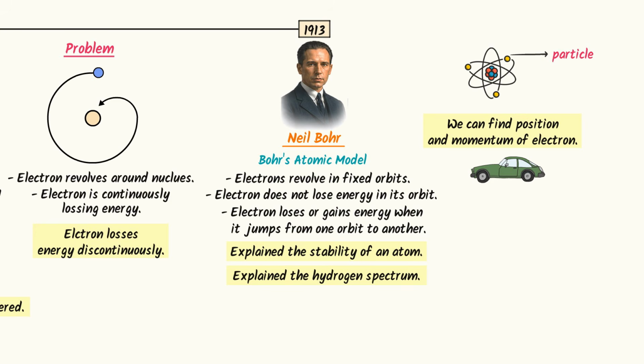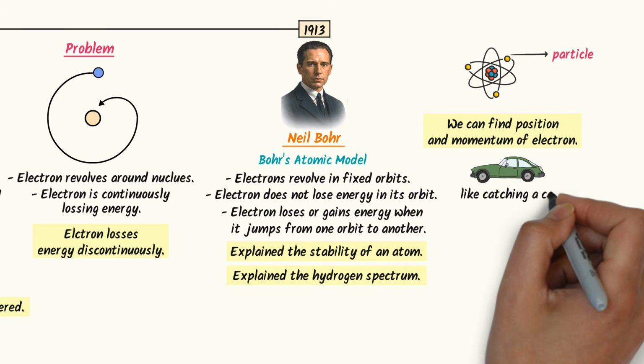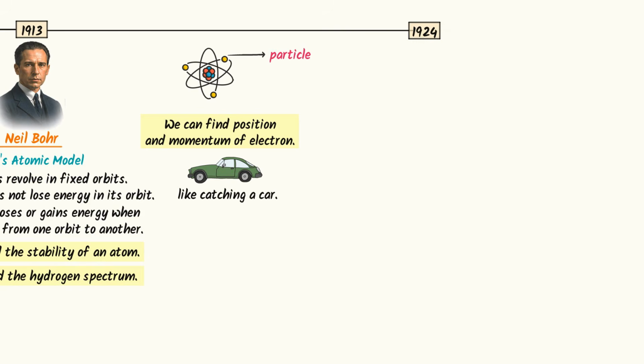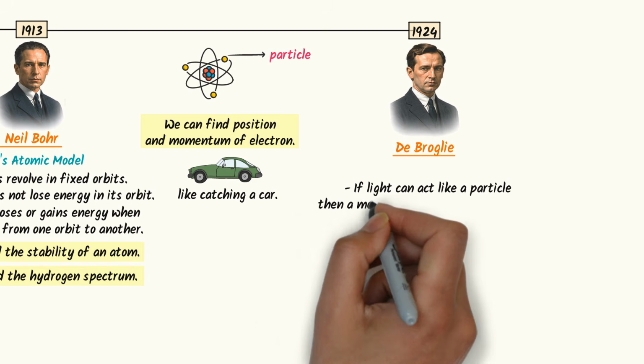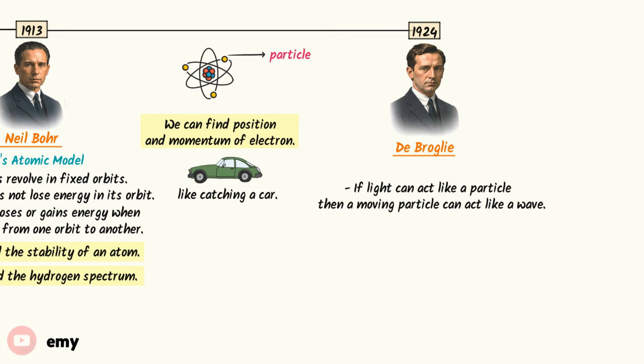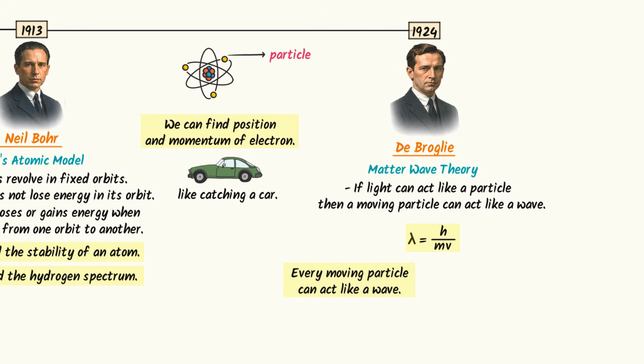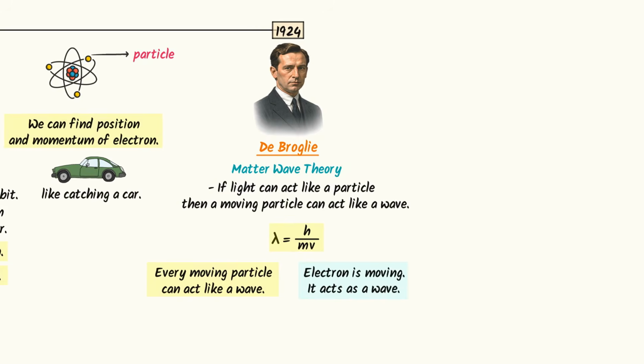Now listen carefully, because we are entering modern science. In 1924, de Broglie proposed something unbelievable. If light can behave like a particle, maybe particle can behave like waves. He presented matter wave theory, lambda is equal to h upon mv. According to this theory, every particle can behave like a wave. It means electron is a particle, so electron can also behave like a wave. Thus this was the best equation that will solve many things in coming years.